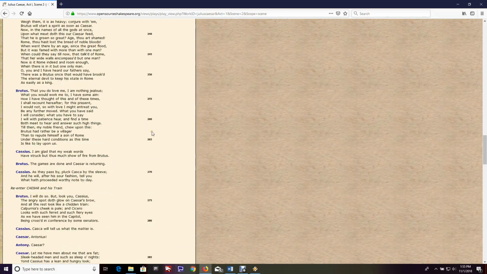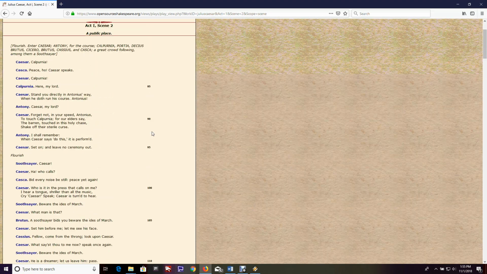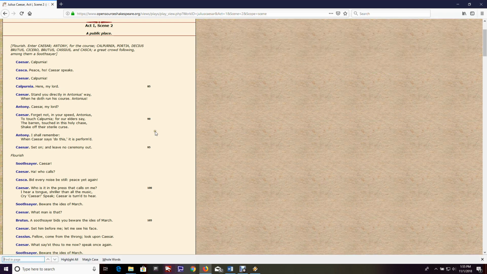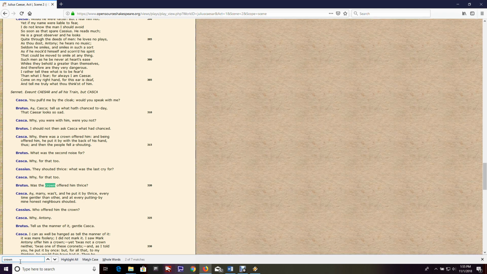Now, the cool thing about this is not that it's digital. I mean, that's cool. But the really cool thing is that if you hold control and you press F, you'll notice that this little find in page thing comes up. And in fact, if you type something that you know is said by Cassius, you can find it right away. So, say you know he says crown, or we know Brutus says crown. Lots of people say crown, right? But we can hit enter and cycle through them.